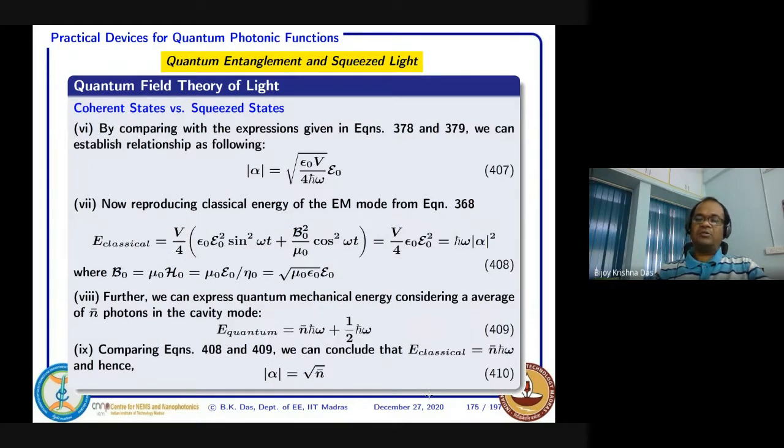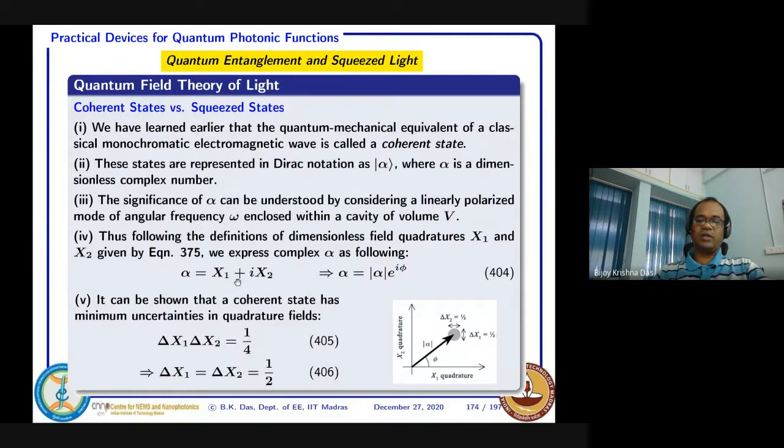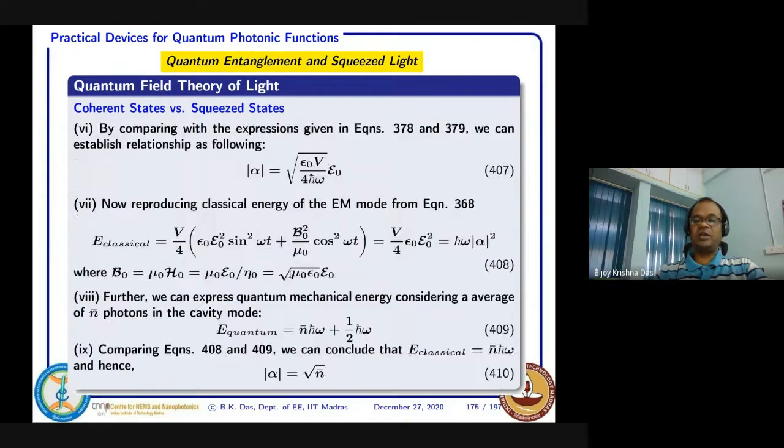Then we also showed, by comparing the expressions given in equations 378 and 379, that we could establish the relationship between alpha and E naught. In 378 and 379 we have x1 and x2, whatever we expressed earlier.